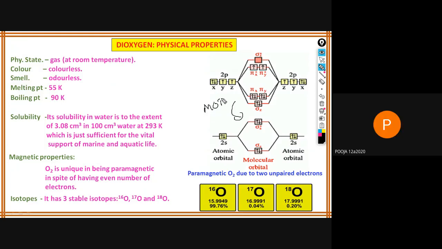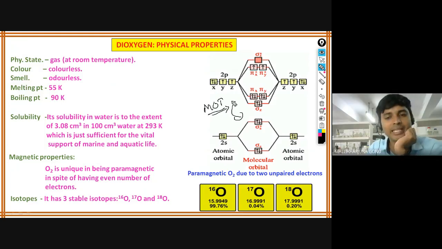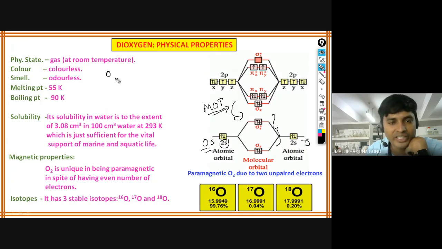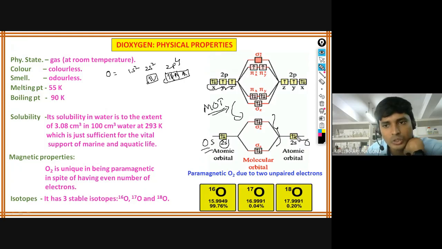MOT theory. Molecular orbital theory. When you studied molecular orbital theory, there you have studied this. Okay, oxygens, what do you do? Two oxygens you take. This is the s orbital, the s orbitals of the two oxygens. So these are the orbitals of the molecule. These are the atoms. These are the molecules. In the atom, in the 2s orbitals, how many electrons are there? If I write the electronic configuration of oxygen, what is it? 1s2, 2s2, 2p4, right? So 2s2 means this 2, 2p4 means 2 electrons, 1. Here this is how the p orbital is. If it is s orbital, these two s orbitals, 2 are bonding and 2 are going into the anti-bonding.